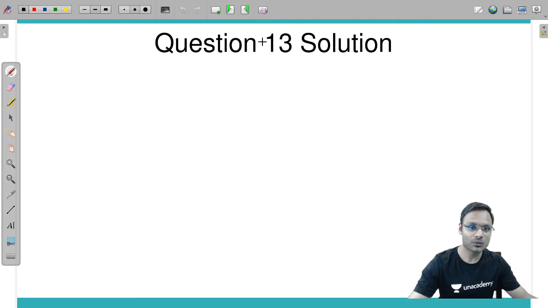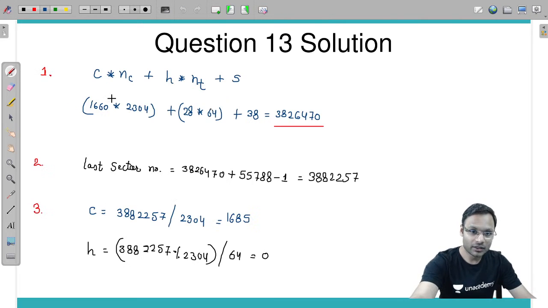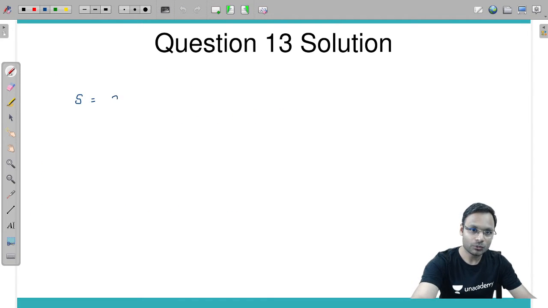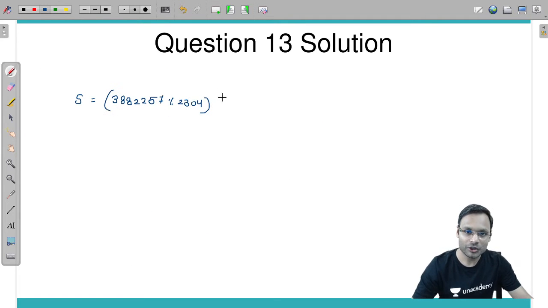And now the last one is S. S is equal to the same thing: 3882257 modulus 2304, and modulus by 64, you will get 17 here.